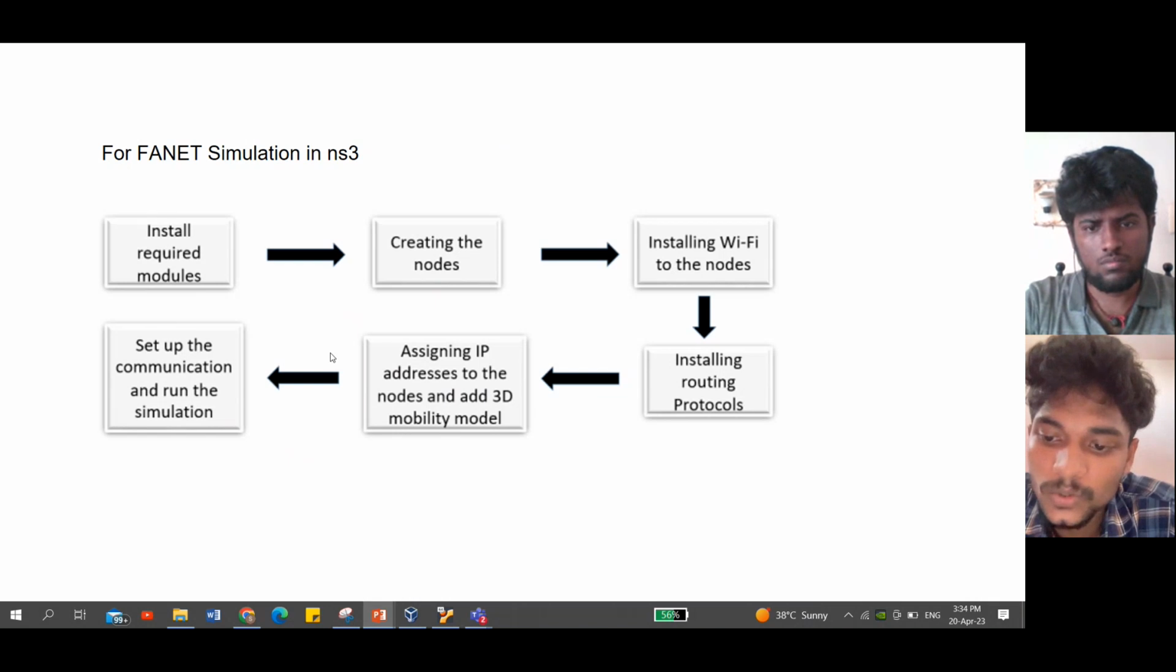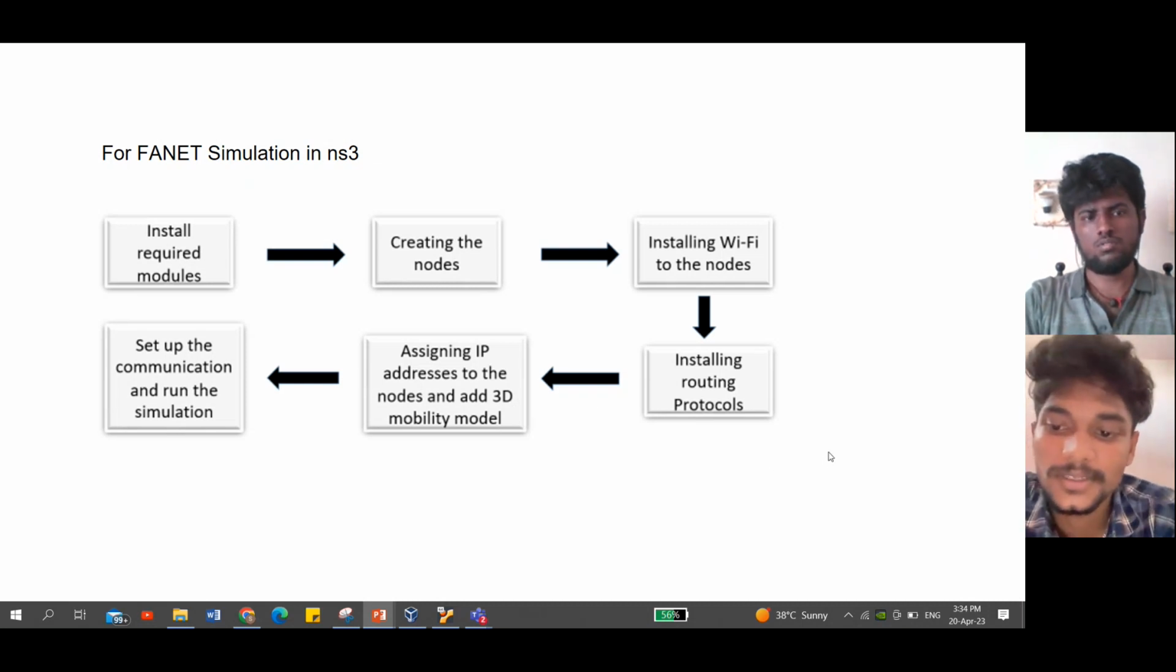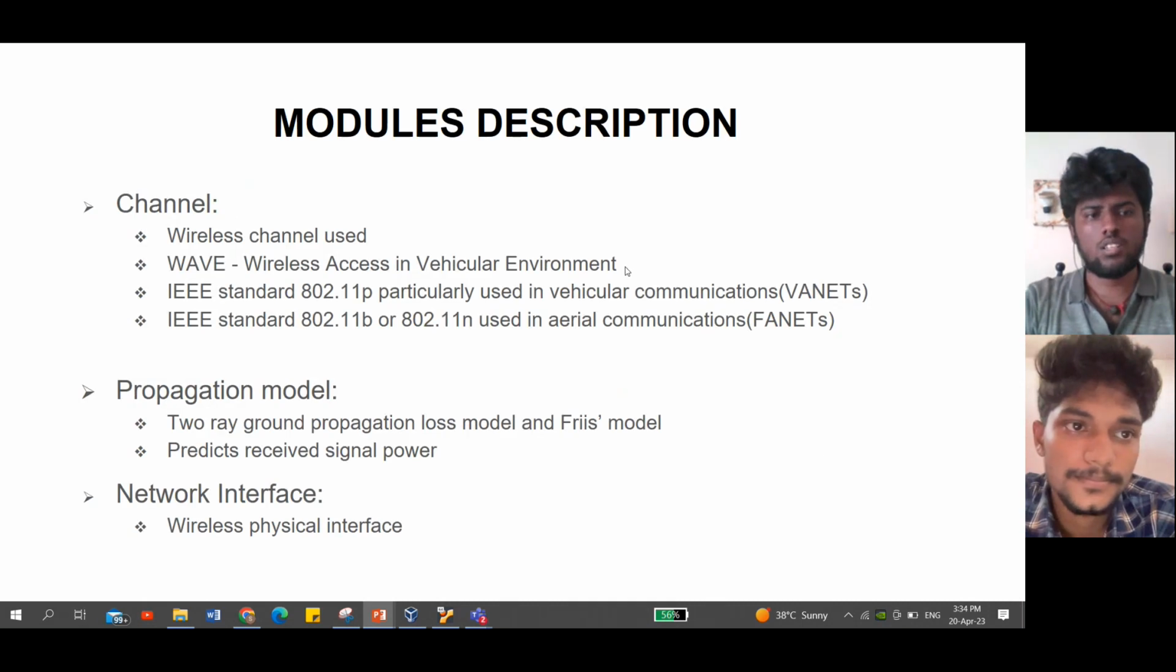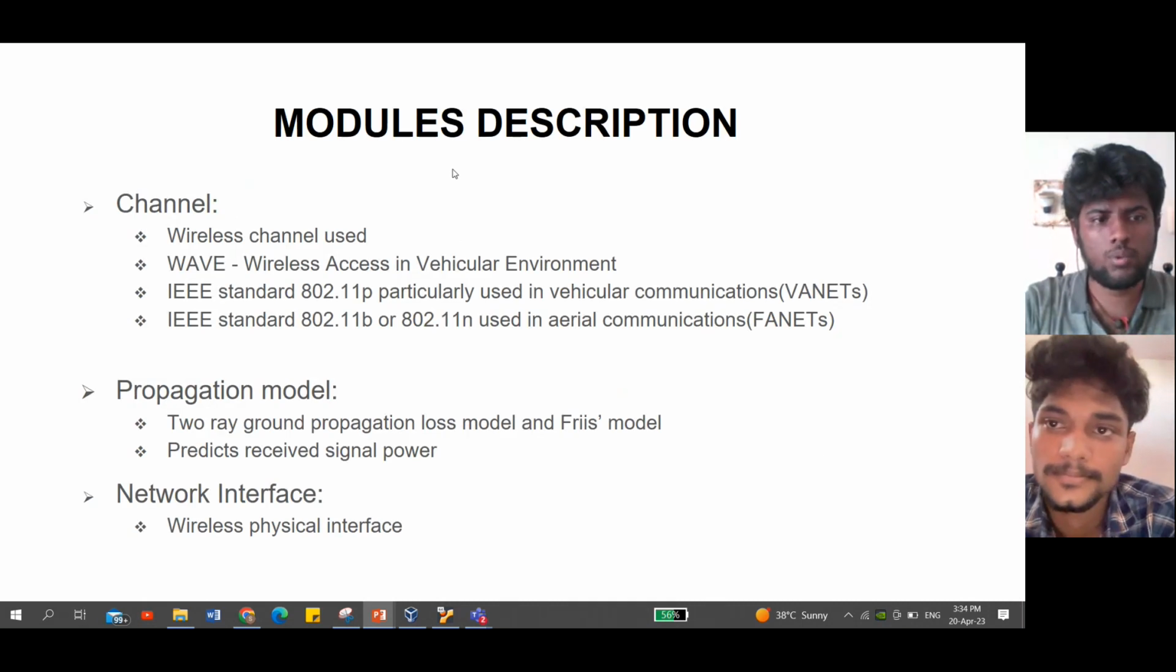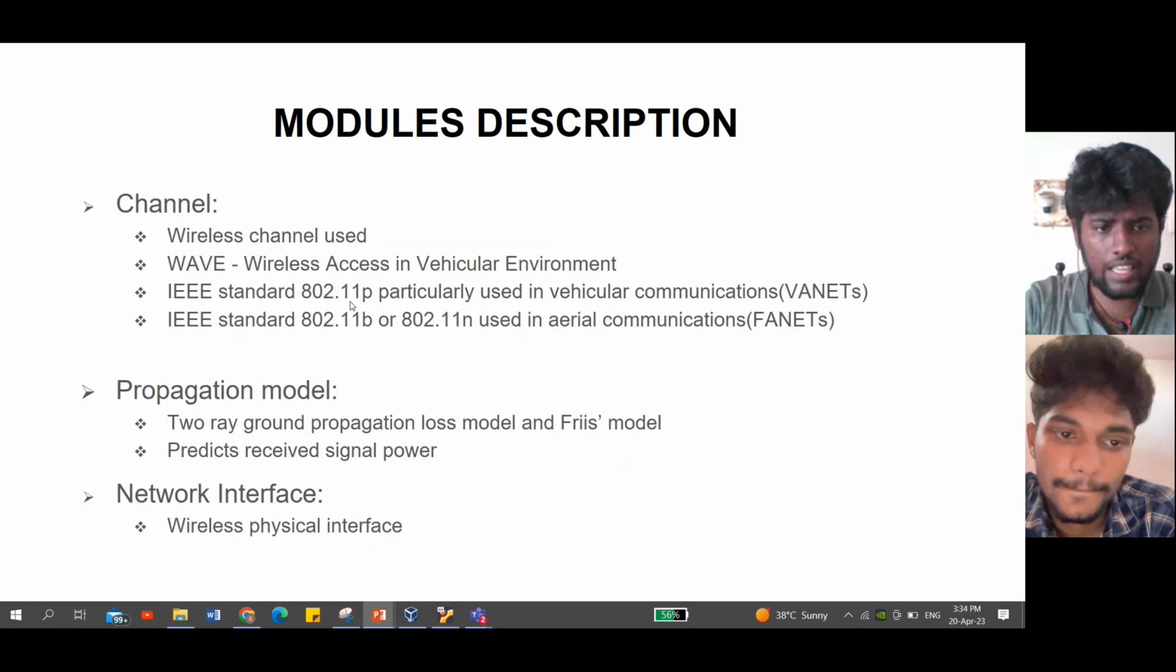In VANETs we use 802.11p and in FANETs we can use 802.11b. This is the background study. It will be explained by Setra. And these are the module descriptions, about the modules we have discussed in the course. And like Manu Prakash said,